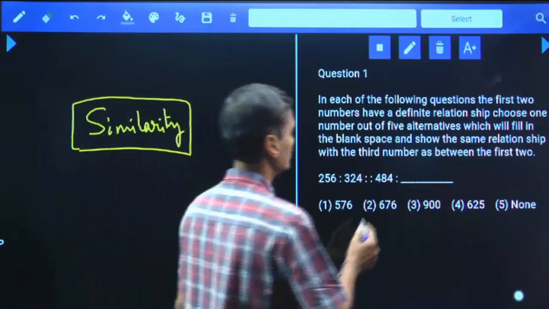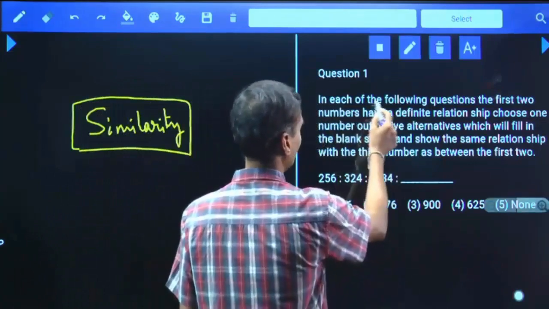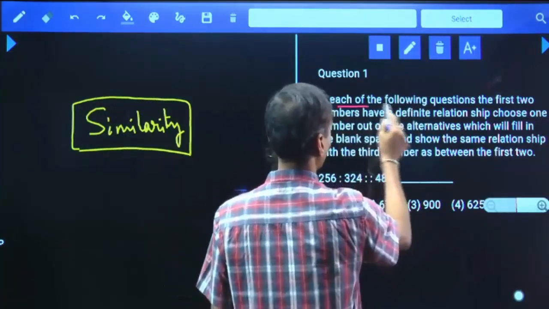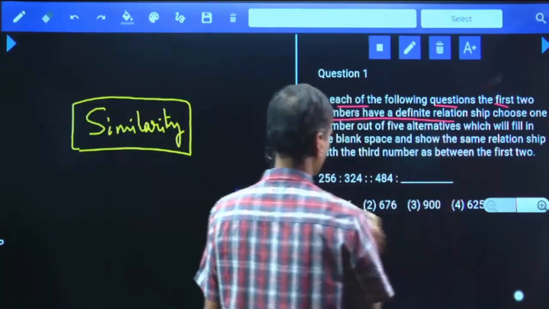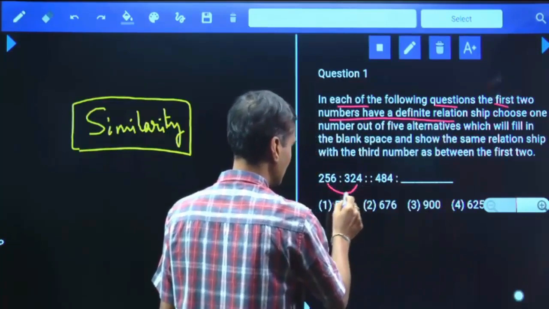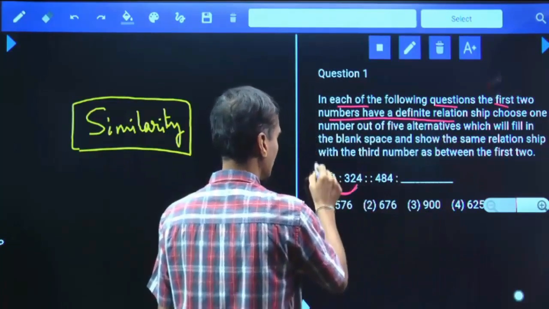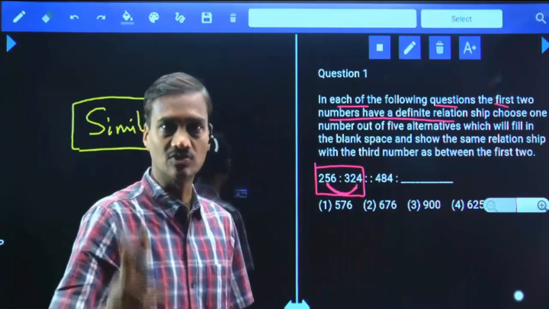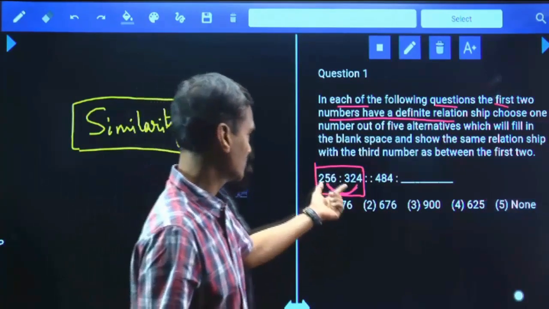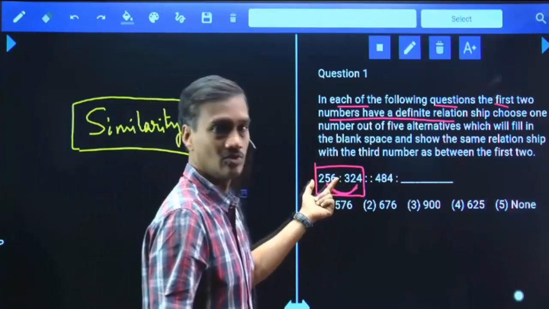Now let us go through the directions once. In each of the following questions, the first 2 numbers have a definite relationship. Now 256 and 324, these are the 2 numbers. These 2 numbers we call a pair. The first pair will have 2 elements.